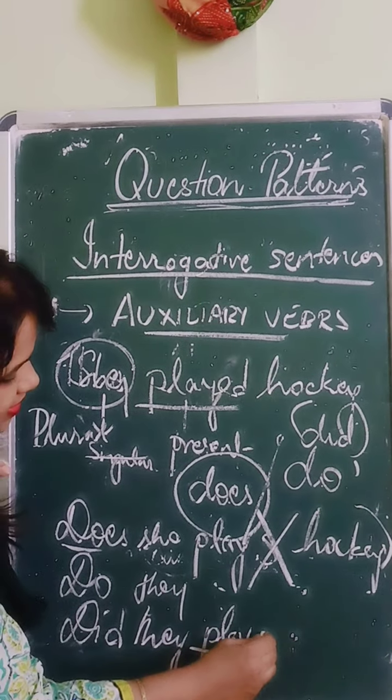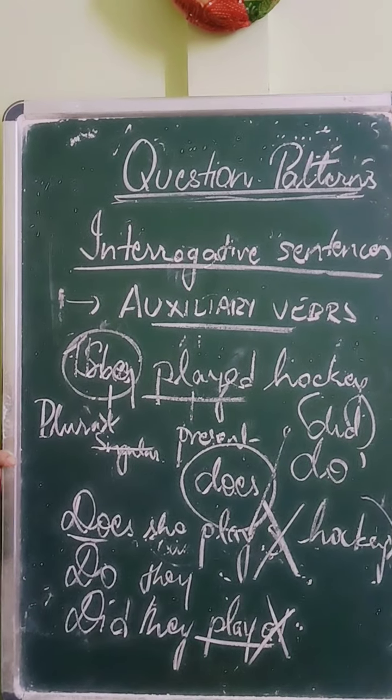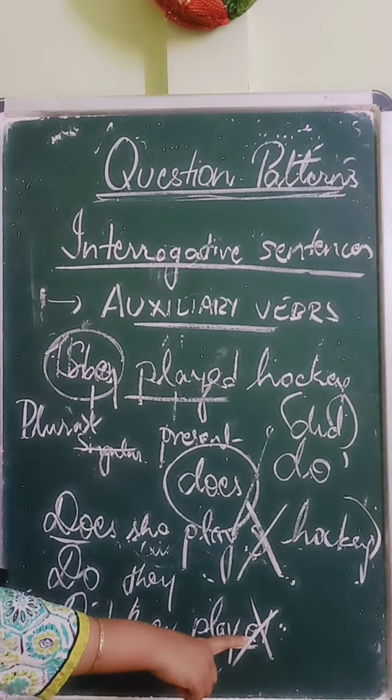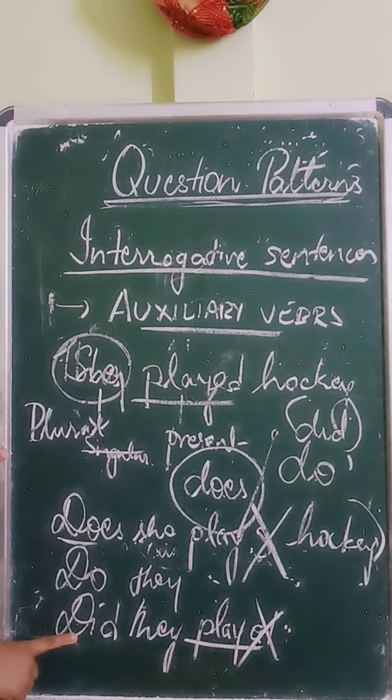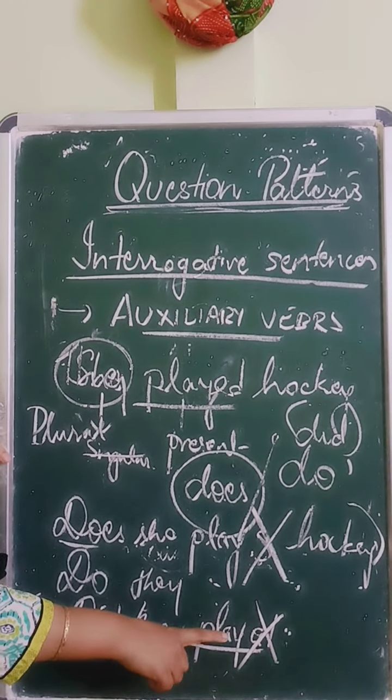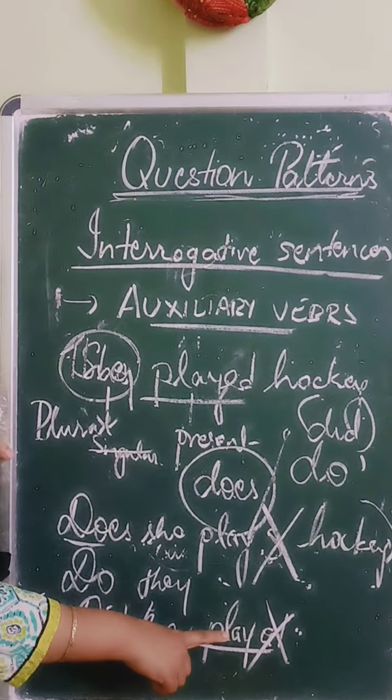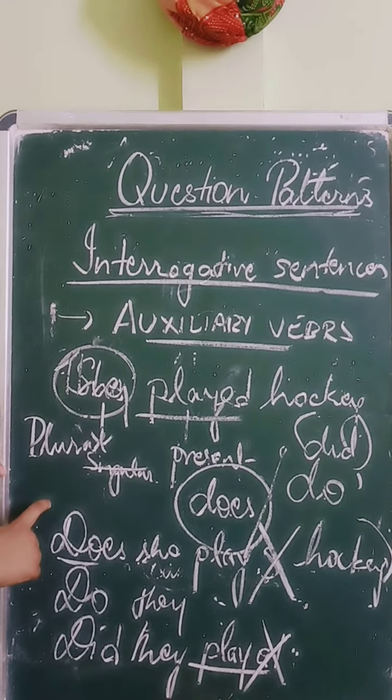Mind you students, tetia ed to atori jabo. You have to remove ed. It will not be in the past tense. Because when you have did in the sentence, you don't use the past tense form of the main verb. So these are the important things you have to remember.